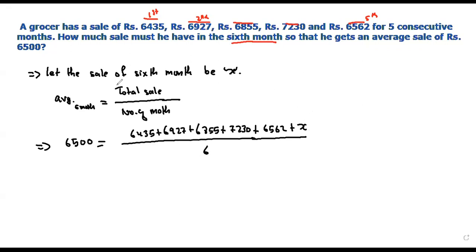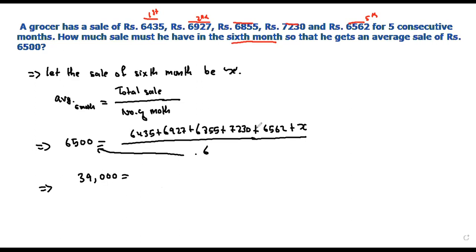It is very simple. Please try it. You bring this 6 to the other side. So 6,500 times 6 will give you 39,000. We have taken the 6 to the other side, so you multiply 6,500 times 6, which gives us 39,000.